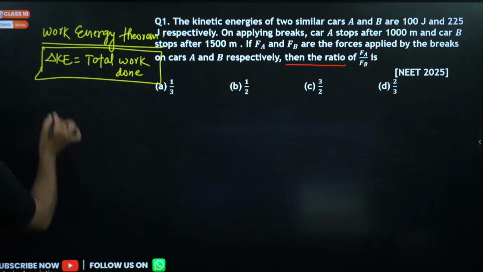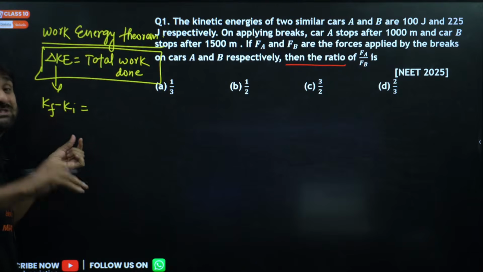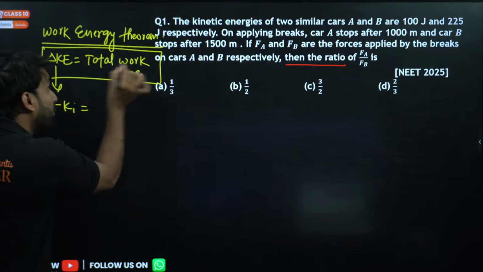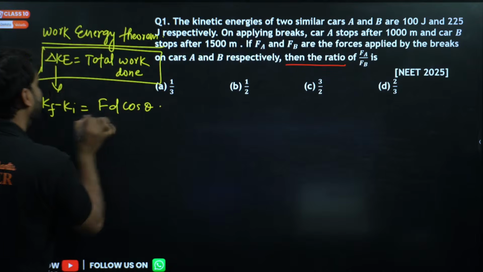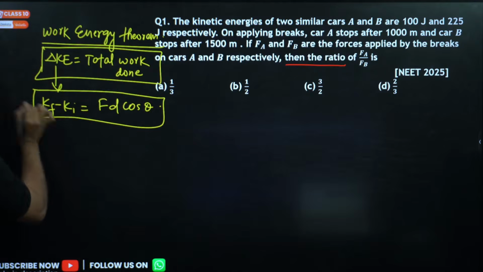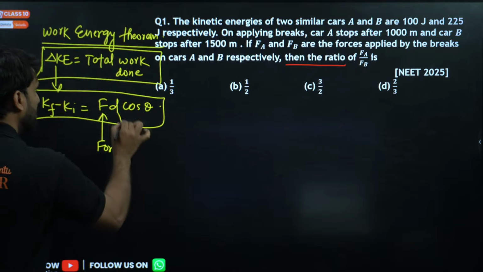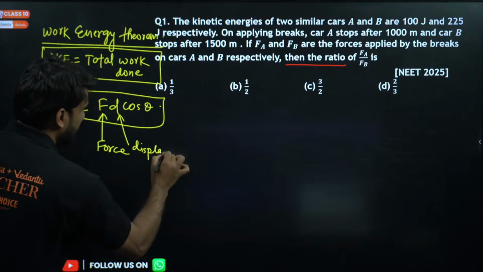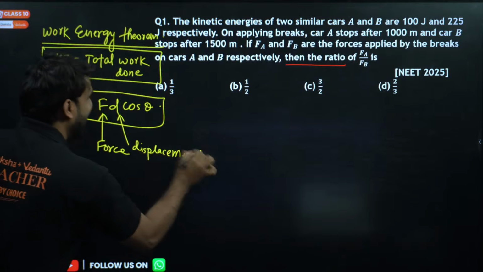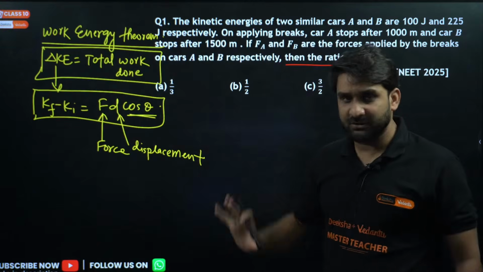Now, change in kinetic energy means final kinetic energy minus initial kinetic energy. Kf minus Ki will be equal to total work done. And for work done, we generally use the formula Fd cos theta. Here F is the force, d is the displacement. We can also write Fs cos theta, and theta is the angle between force and displacement. So we will be using this formula here.